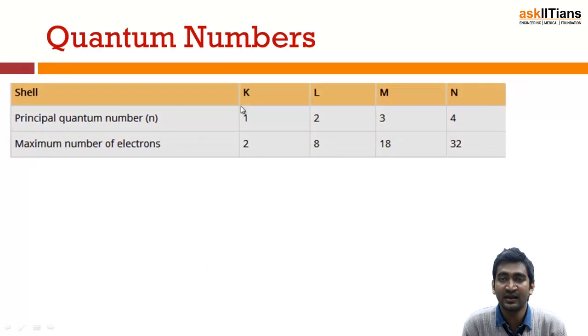Like this way. In Bohr's model, I was using K, L, M, N shells, right? So the principal quantum number will be 1, 2, 3 and 4, and they can accommodate how much? 2, then 2 into 2 square, then 2 into 3 square, then 2 into 4 square, so that is 2, 8, 18 and 32. Okay, this way.